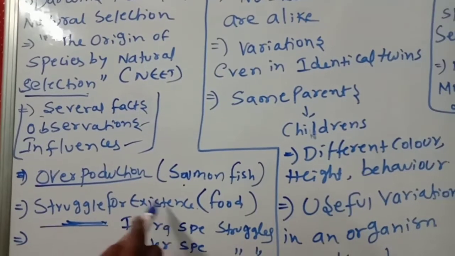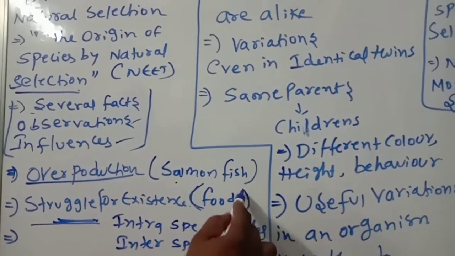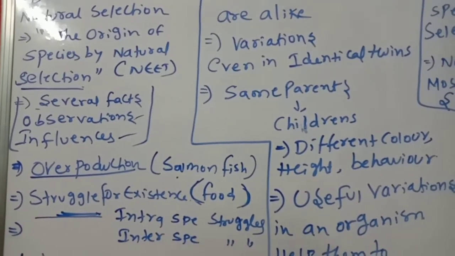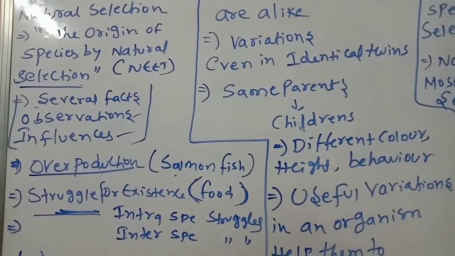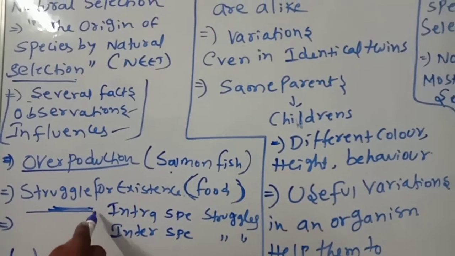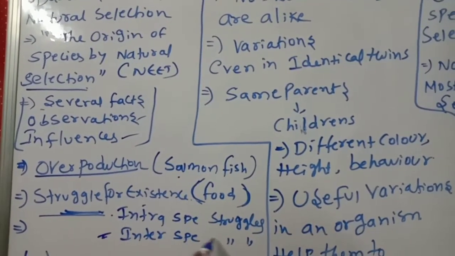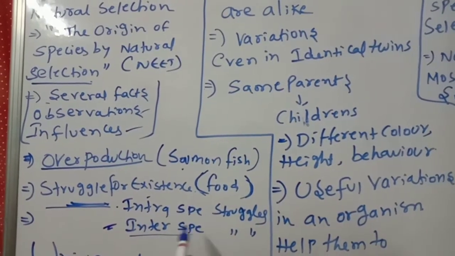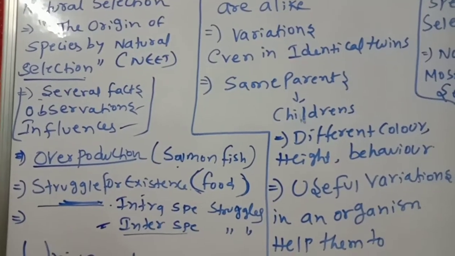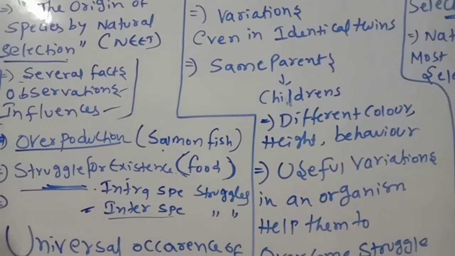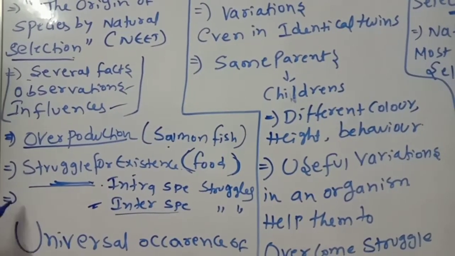Also struggle for existence: food, mate, habitat. Those who struggle effectively will become the fittest. Also intraspecific struggles within the same species and struggles between different species. Like that, Darwin proposed his theory with good examples.